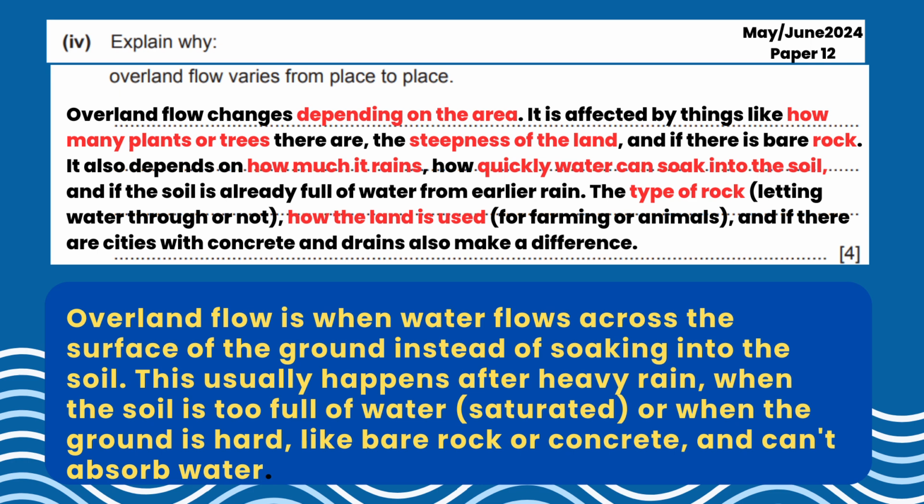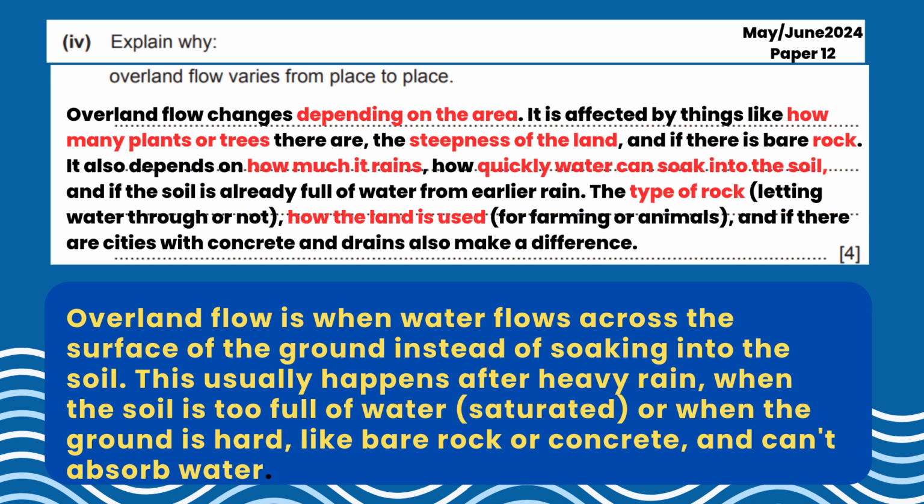Another question that you need to explain is the overland flow. Explain why overland flow varies from place to place. We have another key term, which is overland flow, and why this part of the hydrological cycle varies from place to place. Overland flow is when water flows across the surface of the ground instead of soaking into the soil.